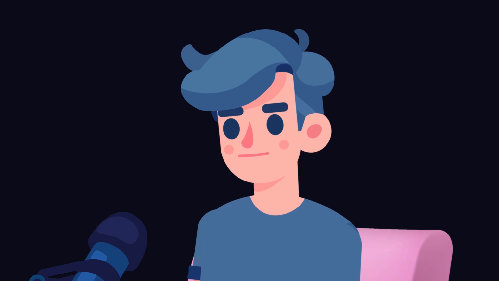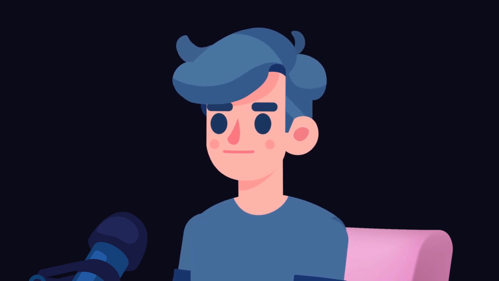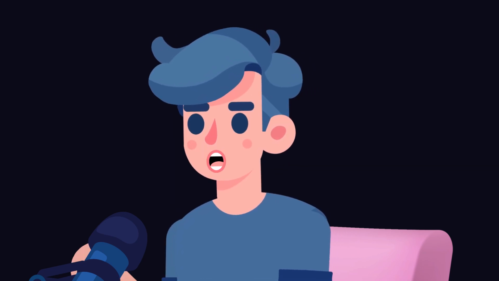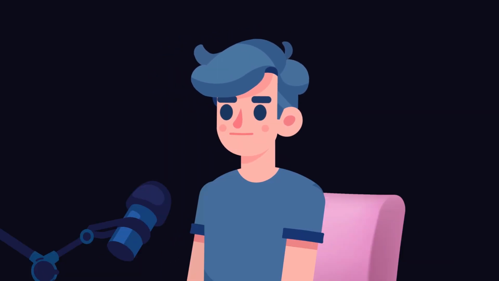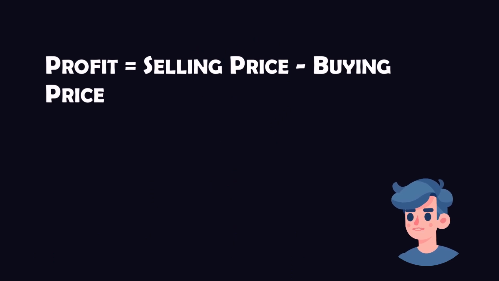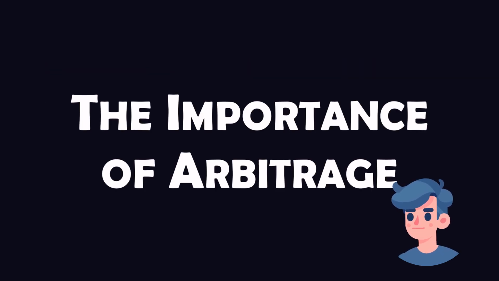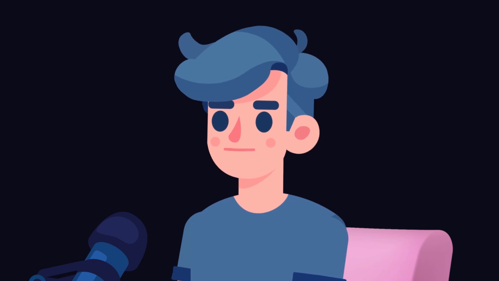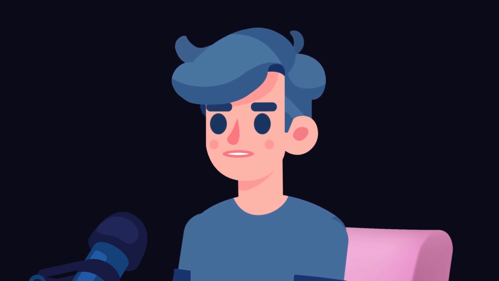Arbitrage is the simultaneous purchase and sale of an asset in different markets to profit from an imbalance in the price. The key here is that this is a risk-free profit, as the transactions are essentially instantaneous. For example, imagine an investor noticing that Company X's stock is trading at $100 on the New York Stock Exchange, NYSE, but at $102 on the London Stock Exchange, LSE. The investor could buy the stock on the NYSE and simultaneously sell it on the LSE, making a $2 profit per share.